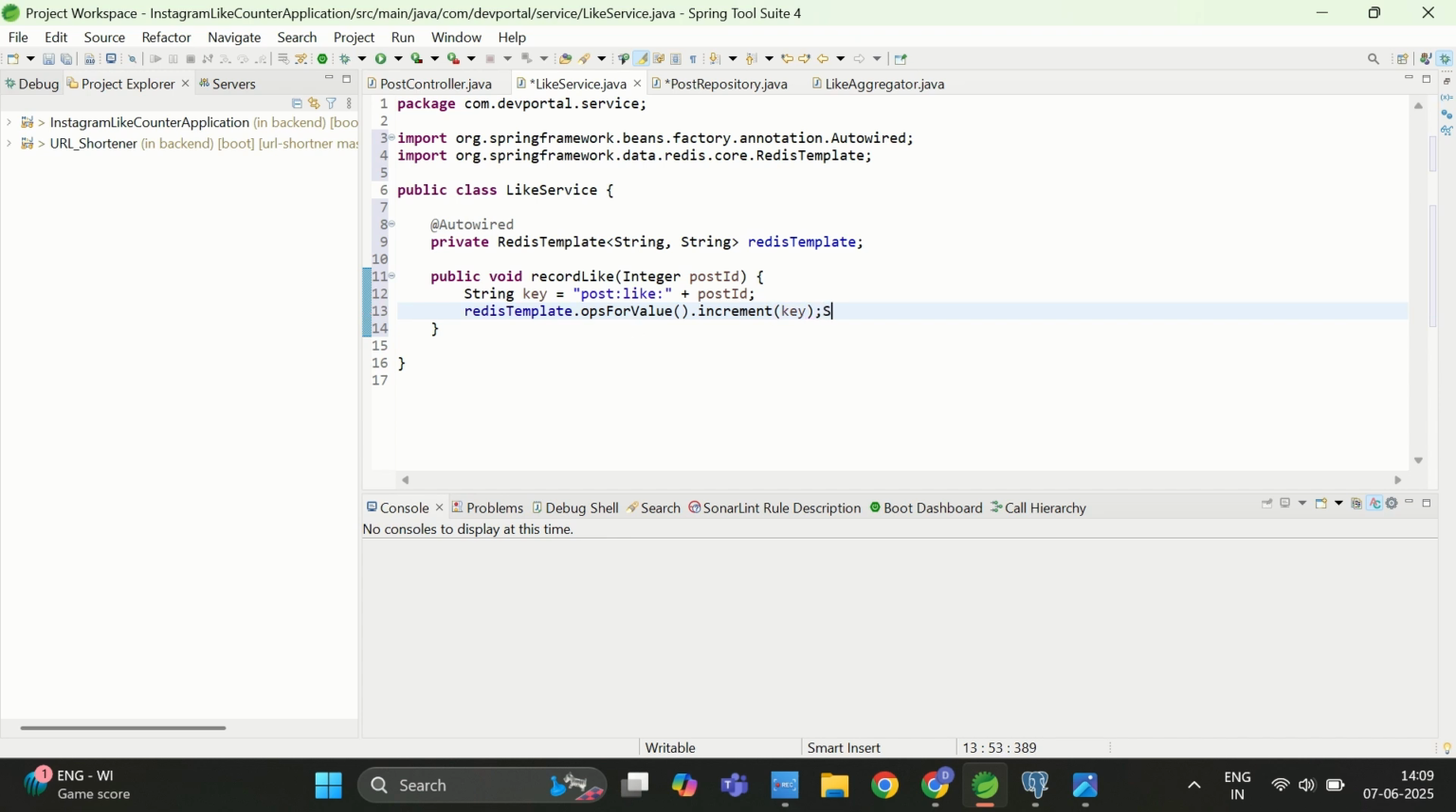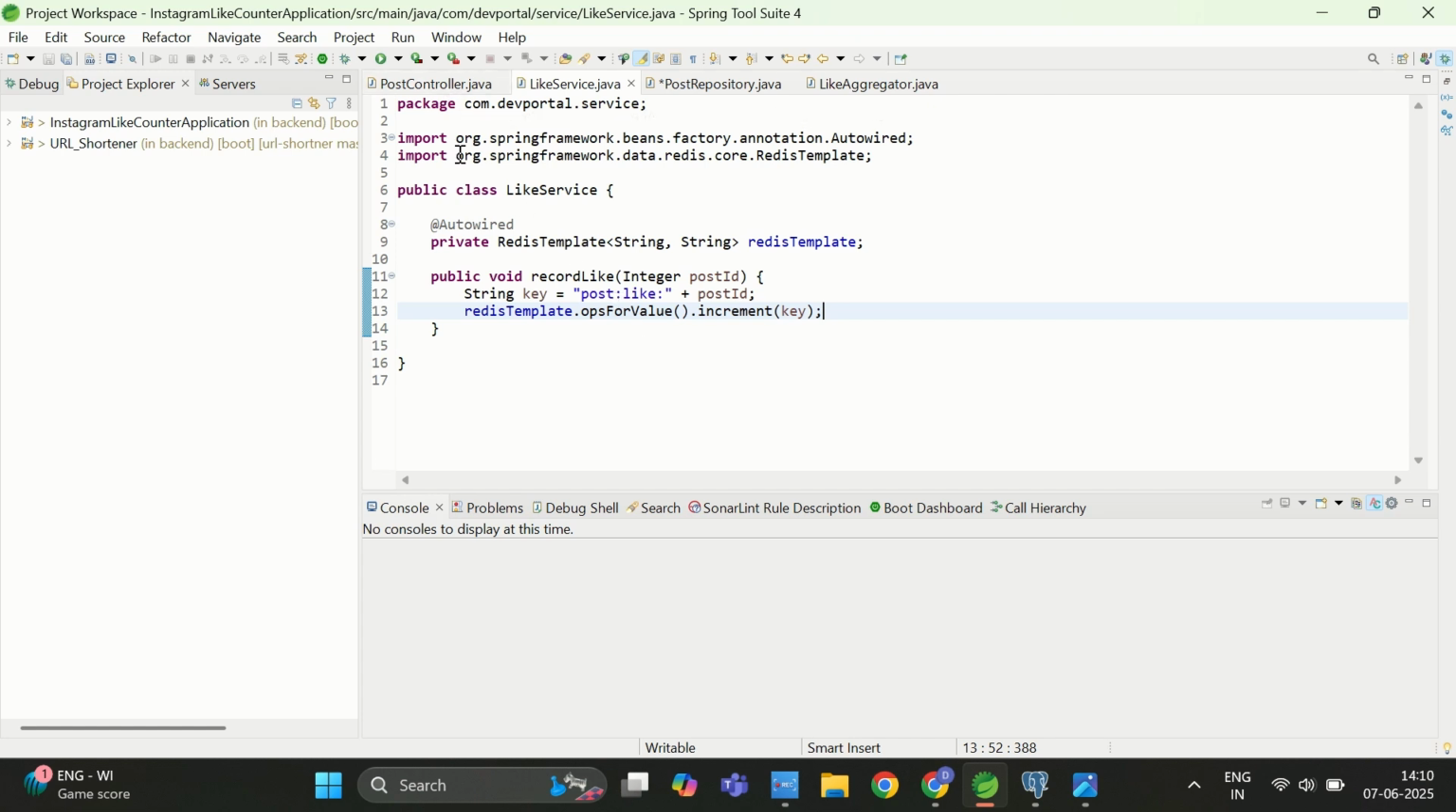So this is how we are going to use the Redis server for increasing the value. As Redis is very quick, it is not going to impact us. So every time anybody hits the like button, it will increase the like count by 1. And now let's go to the controller.